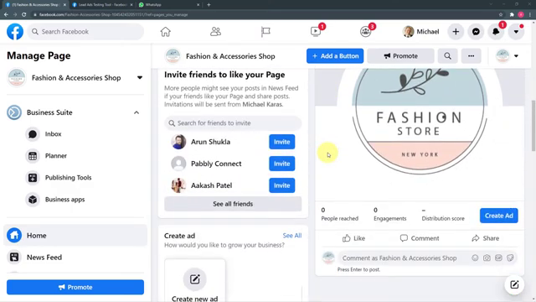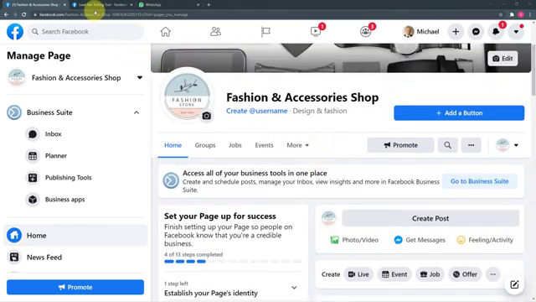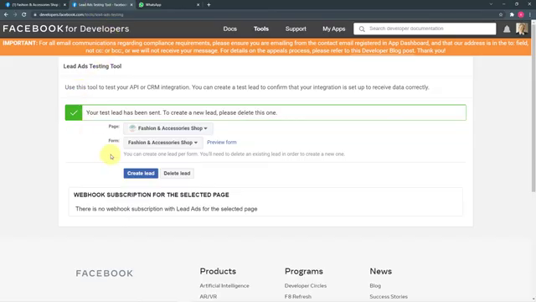Whenever any interested person visits our page and clicks on the lead ads, a Facebook lead ad form is attached here, you can see, and this form is going to pop up in front of them, and if they fill this form and submit it, we are going to send those leads a WhatsApp message on their WhatsApp account along with the brochure of our business, right?